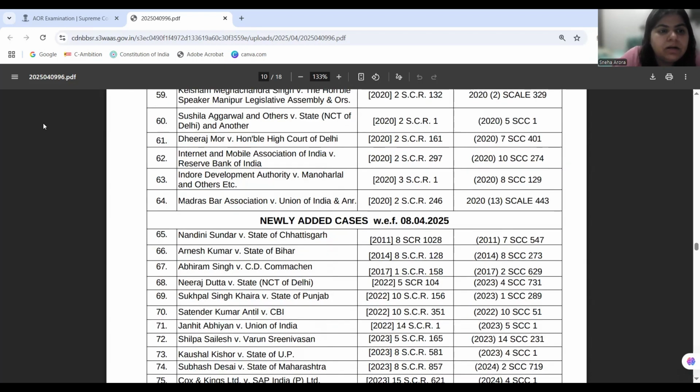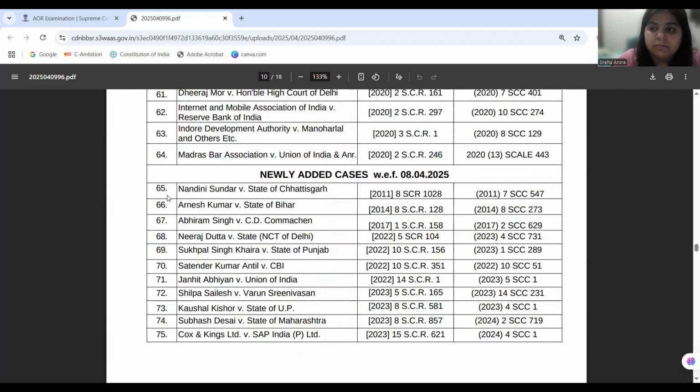Next is Arnesh Kumar. DK Basu is telling us the rights of an arrested person; Arnesh Kumar is telling us how an arrest can be made. So the procedure under CrPC has to be complied with. In cases of 498A, the police officer has to make an inquiry and determine that it is a fit case for the arrest to be done. Because when Arnesh Kumar happened, many cases were filed under 498A, and because it was a cognizable offense, the person was being arrested directly. So the court is ordering that we need to look into the factual determination whether arrest is required or not.